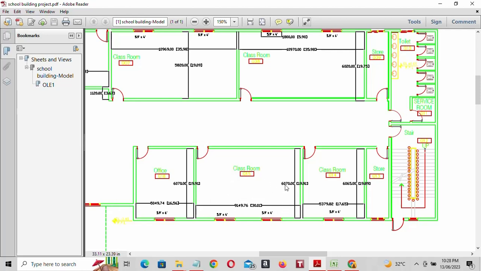Here the length and width of the room is 20 by 30 feet, meaning 19.91, you can take 20, not an issue. Here 30.01, you can take 30. So length and width is 20 by 30, means 600 square feet area. And we have two glasses, 5.9 by 4 feet, you can take 6 by 4 feet, means here 24 feet, here 24 feet. Total glass is 48 square feet.